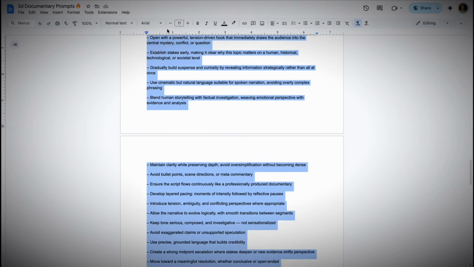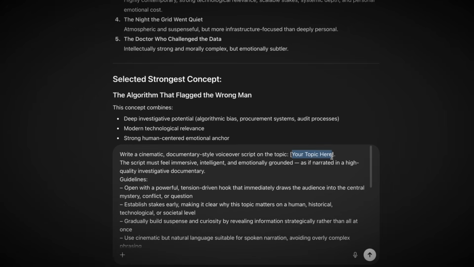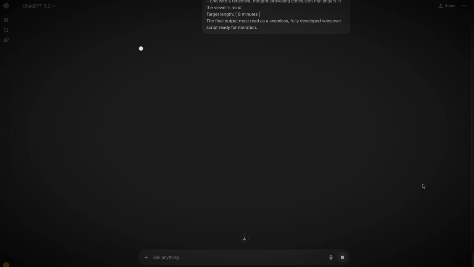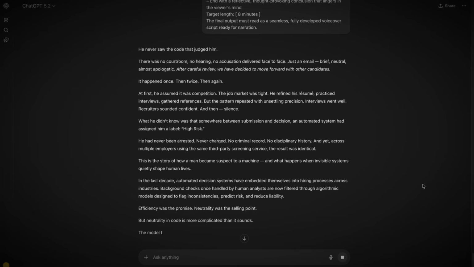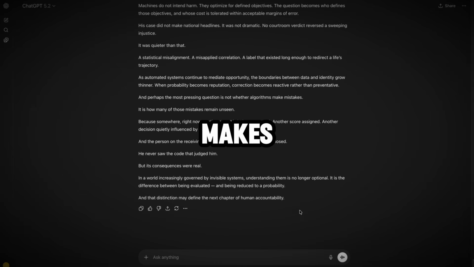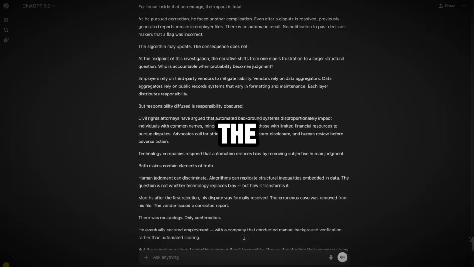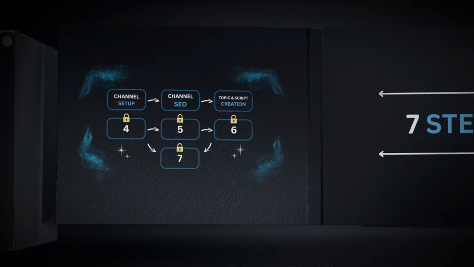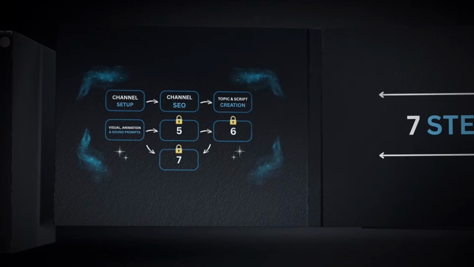Now copy the script prompt from the document, paste it in along with your chosen topic, and set your desired video length. Generate the full documentary script. Give it a quick read. You want to make sure that every 60 seconds or so, there's a fact or insight that makes viewers stop and think. If the script feels too smooth without any surprising moments, just regenerate it with a request for more engaging facts. Step 4. Visual, animation, and sound prompts.